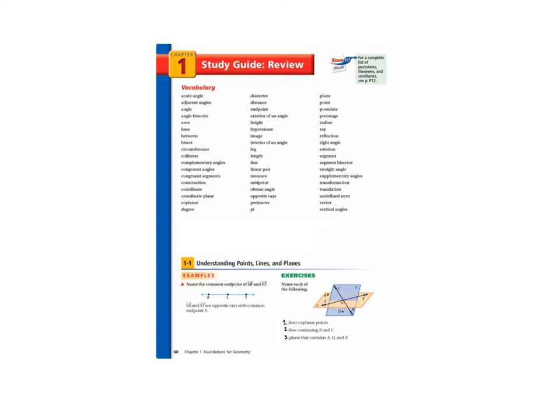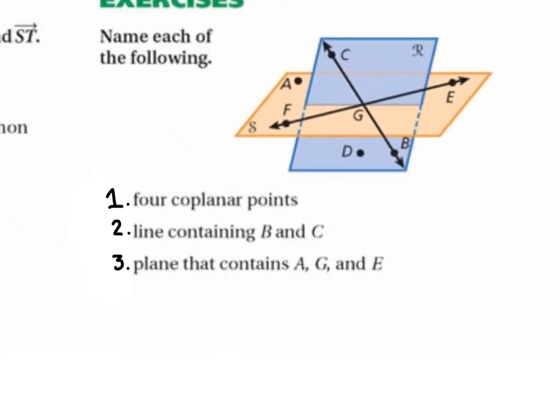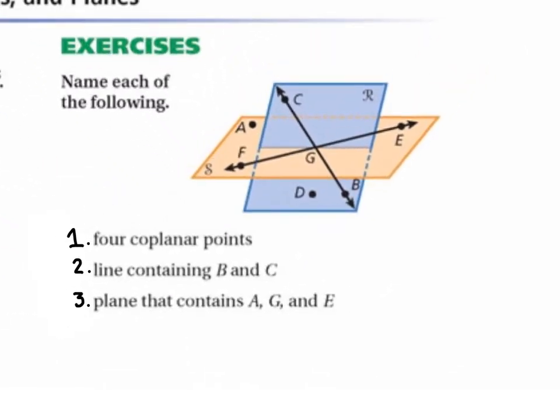Okay, so this is chapter 1 of the study guide for the midterm review. Let's look at number 1. What are 4 coplanar points? Allie: C, B, F, and E. C, B. So C and B are on the blue plane. F is not on the blue plane.